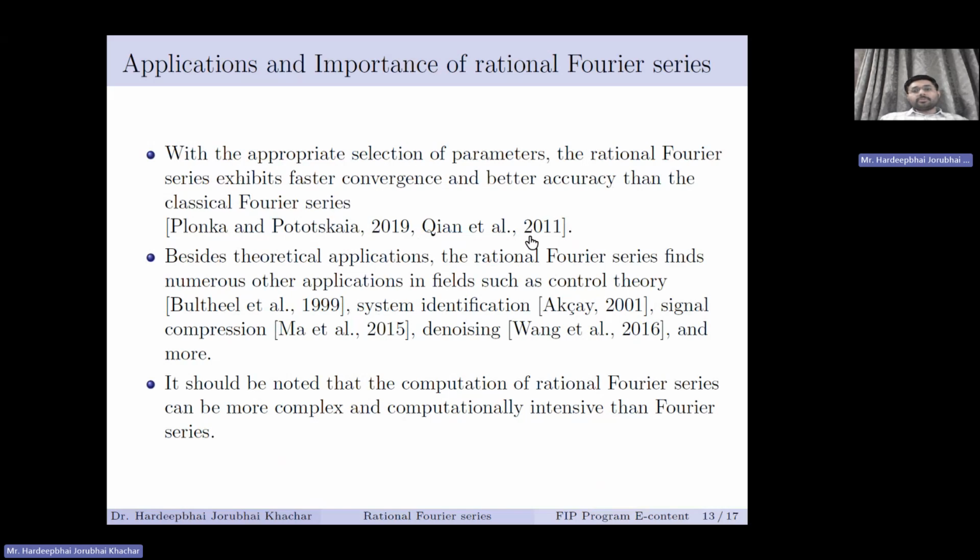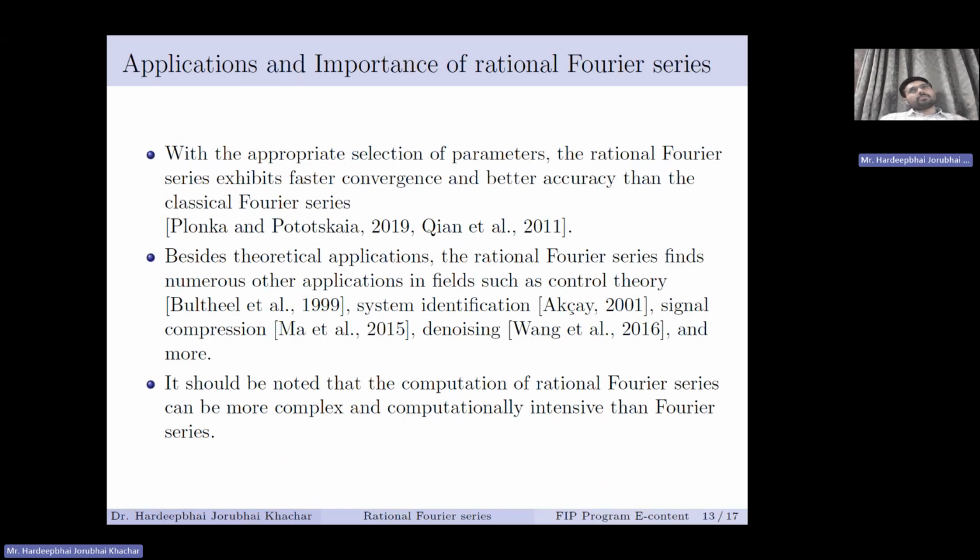And besides the theoretical applications that we have already seen, there are various applications in fields such as control theory, system identification, signal processing, denoising, and many more. The one slight drawback is that it is computationally complex and intensive to calculate rational Fourier coefficients, and the orthogonal system is a little bit complicated.